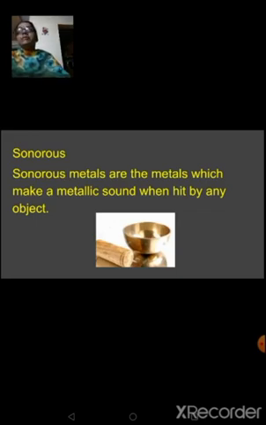So these are the basic physical properties of metals: being lustrous in nature, being malleable, being ductile, showing the property of conductivity, being sonorous. These are all the basic properties of metals. But though metals are said to possess these properties of luster, malleability, ductility, hardness, and being sonorous, there are a few exceptions. What are they? That's what we are going to see now.